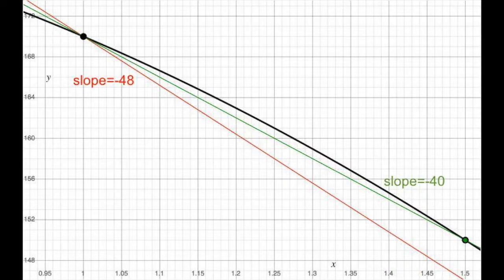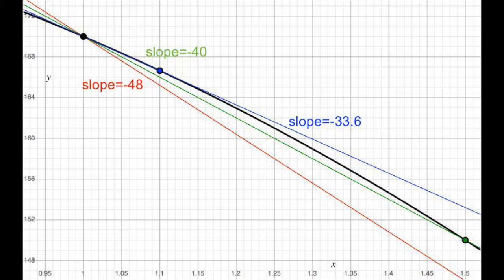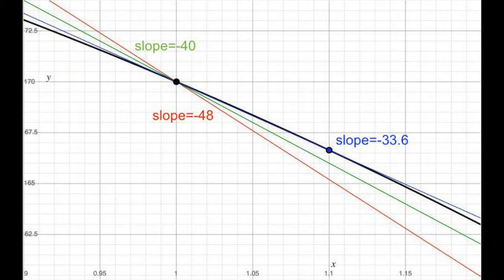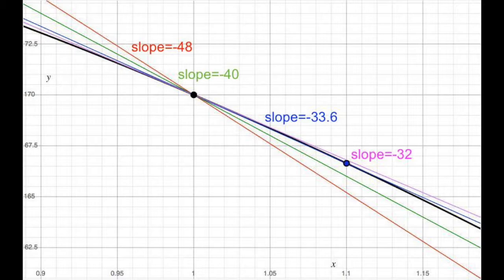And notice that this line lies closer to the black curve, which is the height. Our estimate can be improved further by taking an interval of 1/10 of a second. And again, zooming in, you can see that that blue line hugs closer to the actual curve in black than the red or green lines. We can extend this process mathematically by, instead of taking it over 1 second or a half a second or a tenth of a second, taking it instantaneously at 1 point.